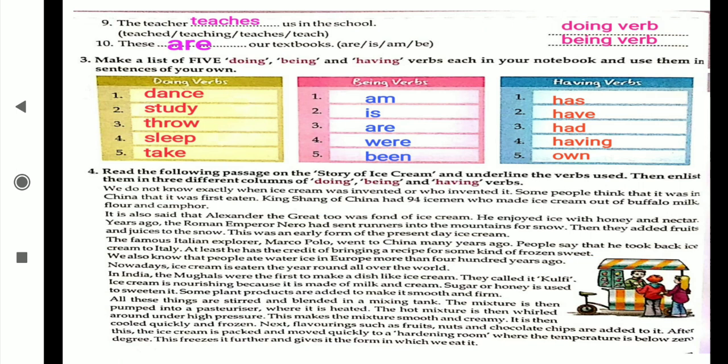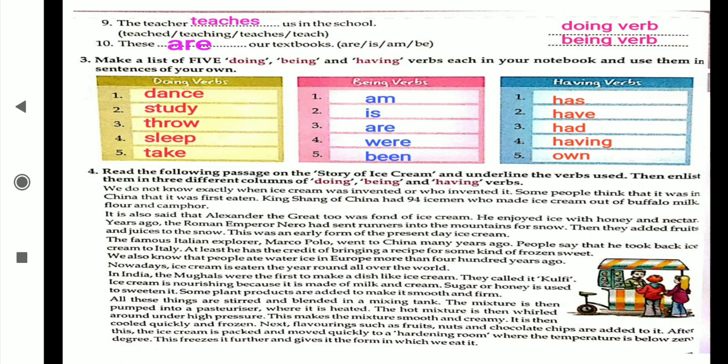We do not know exactly when ice cream was invented or who invented it. Some people think that it was in China that it was first eaten. King Shang of China had 94 ice men who made ice cream out of buffalo milk, flour and camphor. See what they think, what previous people are saying, that ice cream has come from China and China is banned now. Okay, that means you are not going to eat the chocolate ice cream. No, you can eat but homemade, India made. It is also said that Alexander the Great too was fond of ice cream. He enjoyed ice with honey and nectar.